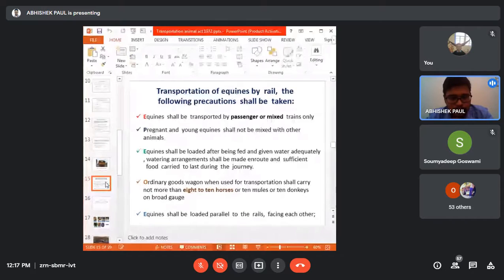Then you see the number of equine. You can carry 8 to 10 horses in one standard or broad gauge wagon. And the last point is that equine shall not be loaded parallel to the rail facing each other. Like the dairy cattle, the equine, meaning horses and stallions, shall be loaded parallel to the rail. Parallel like this. Okay, this is the rail, my pen you can consider the rail. The animal should be parallel to the rail.